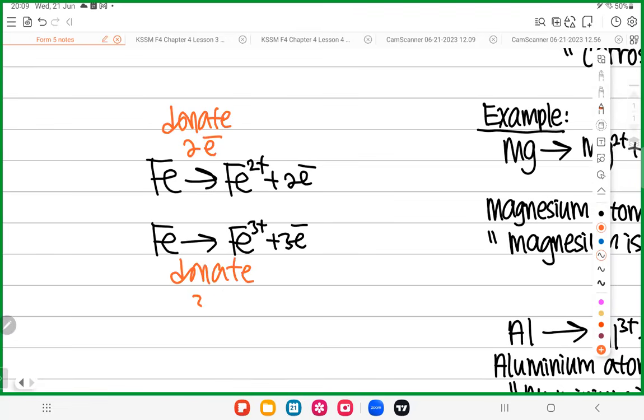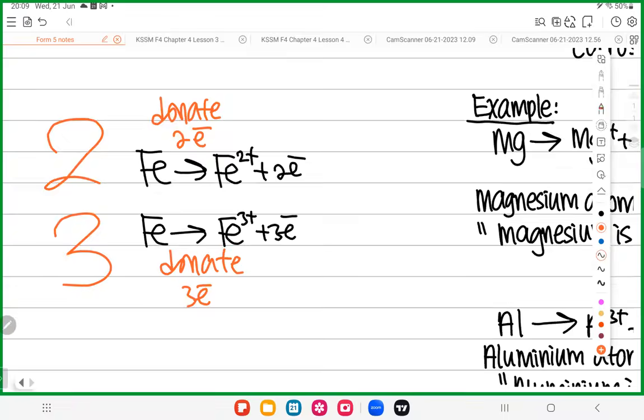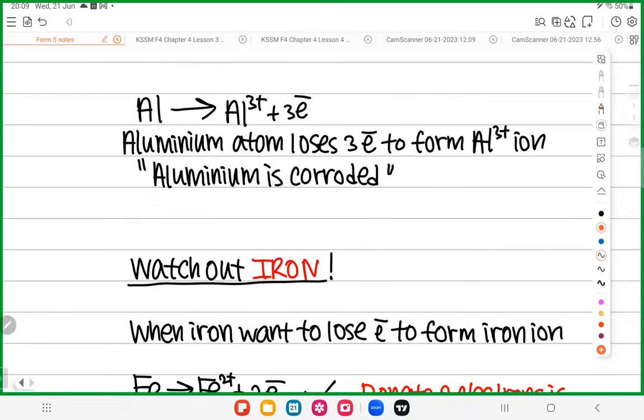Everyone, I need you all to use your common sense. Do you think donating 2 electrons is easy or donating 3 electrons is easy? Type 2 or 3 in the chat box. Donating 2 electrons easier or donating 3 electrons easier? 2, right? Common sense. That's why if iron wants to undergo corrosion, iron will become Fe2+.